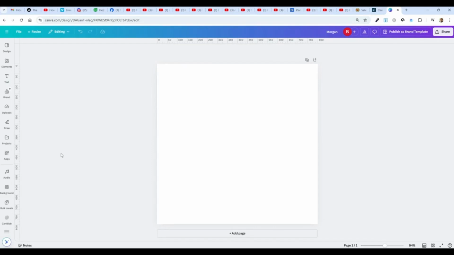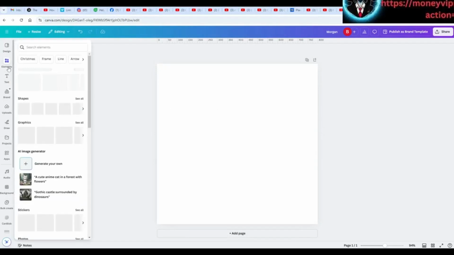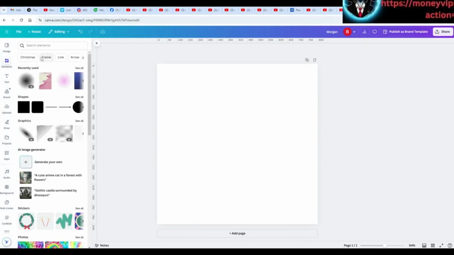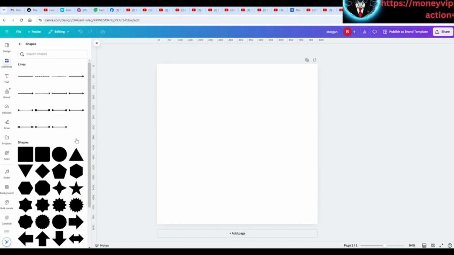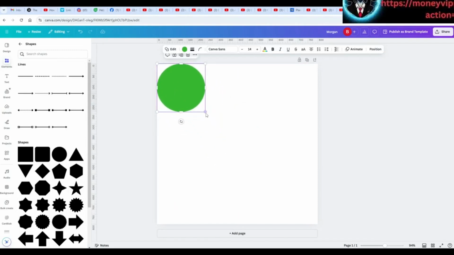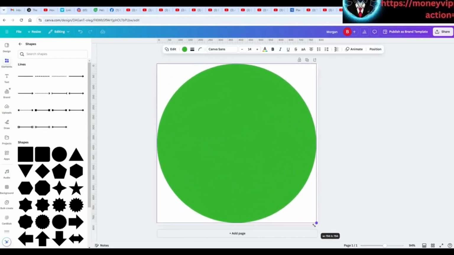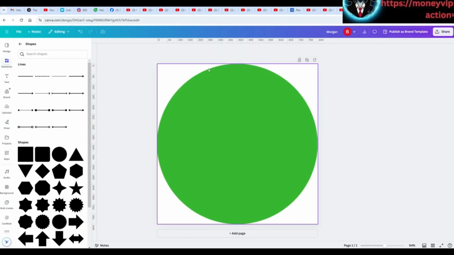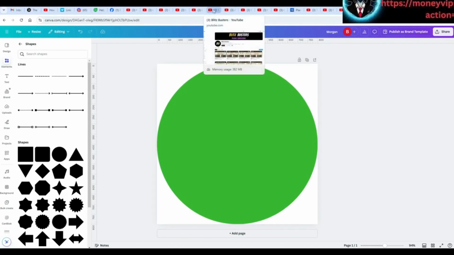So I'm going to put in something that will stand out. Now, white does not really stand out very well. So I want a background, probably like a gradient effect. Bear in mind also, I'm going to put a circle in here just to show you something. This is going to end up looking something like this. Just imagine that this green area is what people will see because it gets rounded. Here, let me show you what I mean.